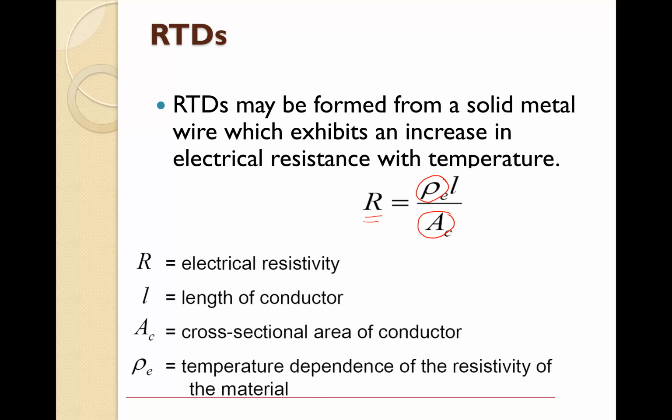So we can use a conductor to measure the temperature. We know the length, we know the cross-sectional area, and we know the temperature dependence of the resistivity. So when we measure the variation of the resistance, we can get an idea about the temperature.